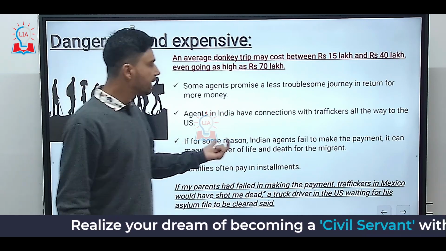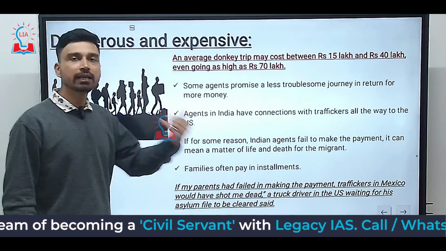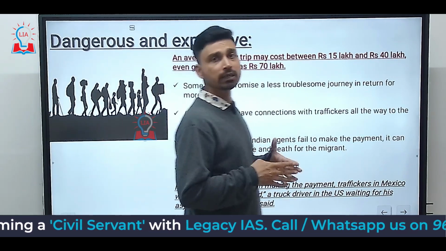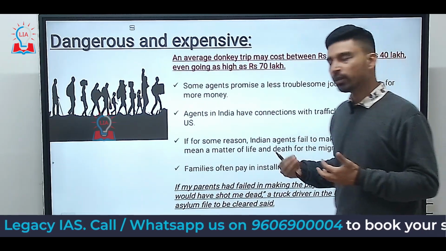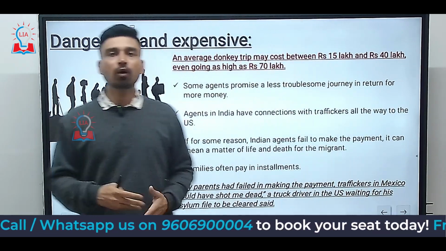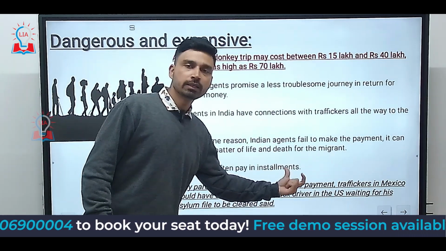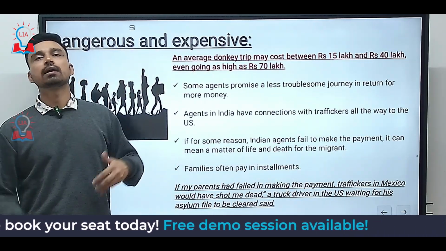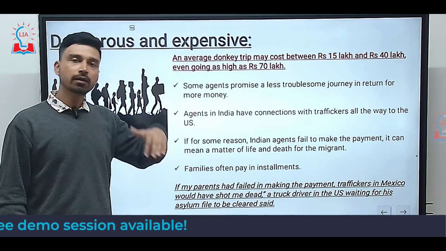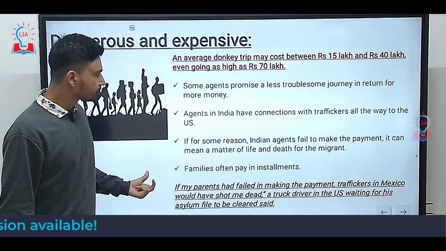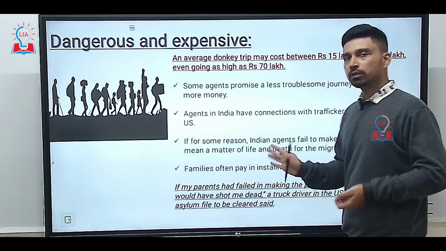And if for some reason Indian agents fail to make the payment, it can be a matter of life and death for the migrant. The reason is very simple. Once the illegal migrant reaches these countries in Central America, they do not have any contact to their home. They are dependent upon the local network of criminals, human trafficking networks. That is why families often pay in installments. Many times these installments are not transferred punctually by the agents in India to the agents in Central America. And thus, if they fail to make the payment, many times the criminal gang simply shoots the illegal migrant.